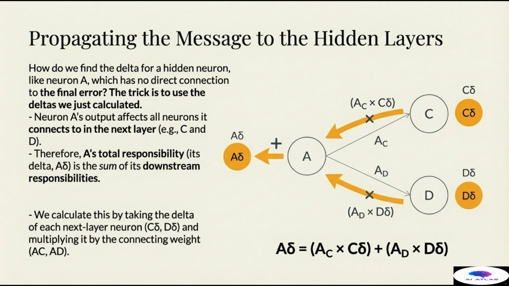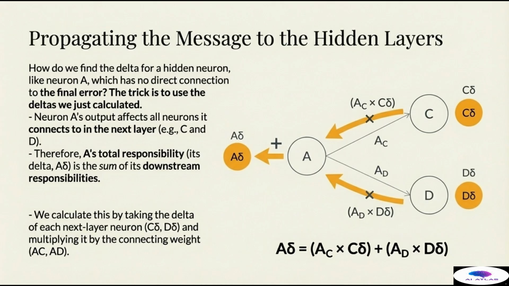To calculate A's delta, we take the delta of each next layer neuron, C delta and D delta, and multiply it by the specific synaptic weight connecting it back to A, weights AC and AD. As the formula shows, A delta is calculated as the sum of AC multiplied by C delta and AD multiplied by D delta.